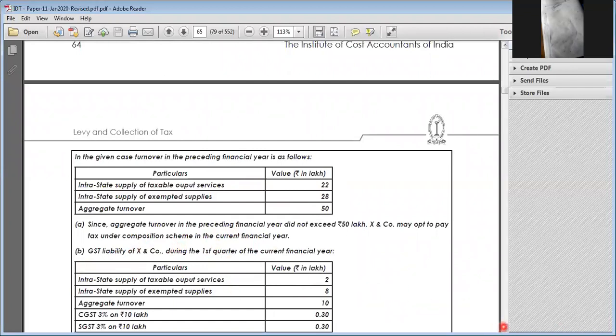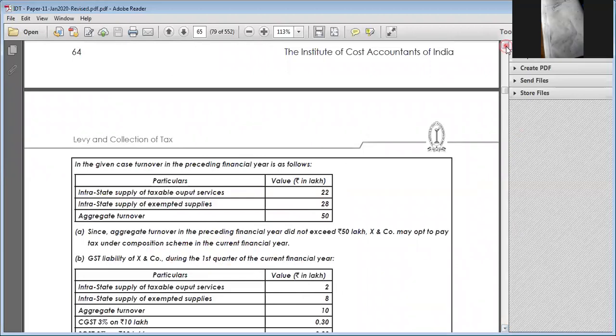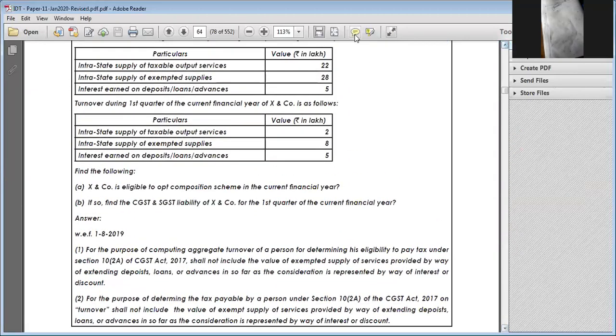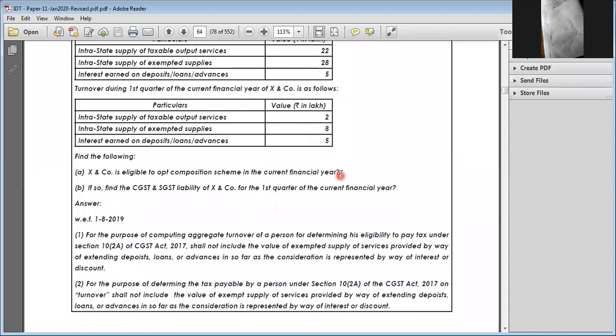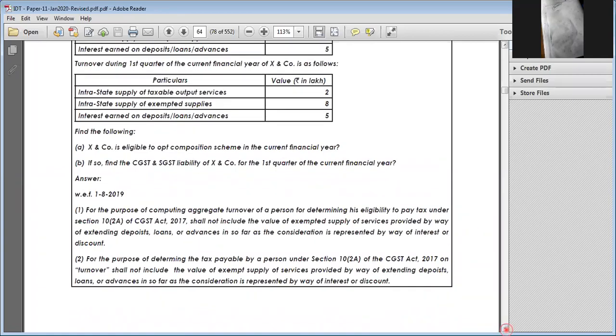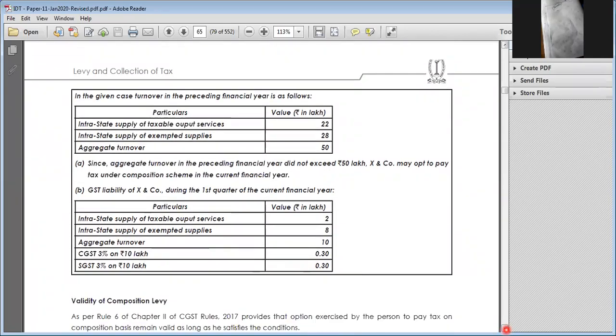6%, that means what? There is 3% for CGST and 3% for SGST. Current year: two plus 8, how much? 10. This should not be included. So on this 10 lakhs, whether it is exempt supply or taxable supply, it's not an issue. You have to pay on the total supply. On the total supplies, 3% here, 3% here.